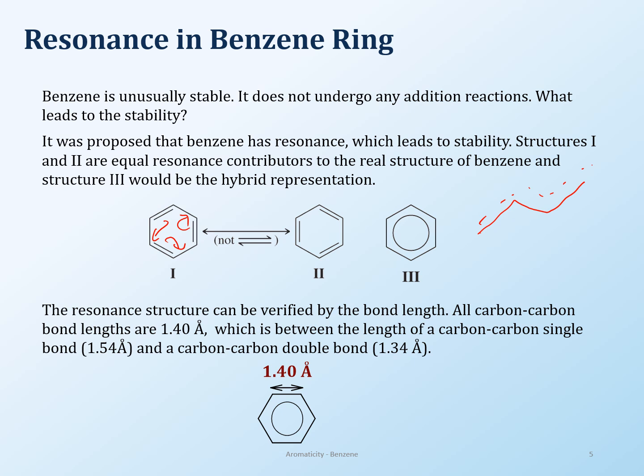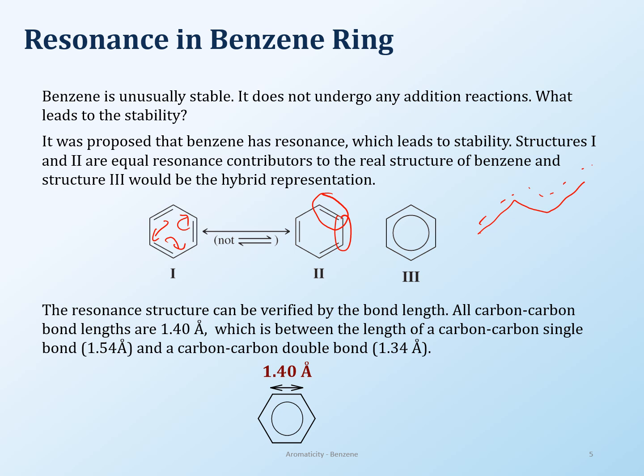Now, how do you prove that? Number one proving was, of course, the dichlorinated structure, right? So there was only one structure that came out of that reaction that showed that you have only one type of bond. You don't have a single bond. There's no double bond and a single bond. There is nothing like that. In a benzene ring, everything is equal.